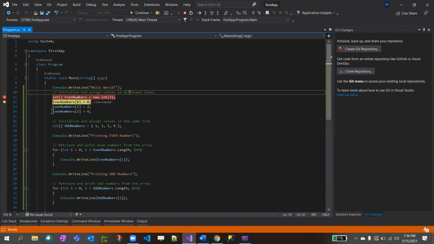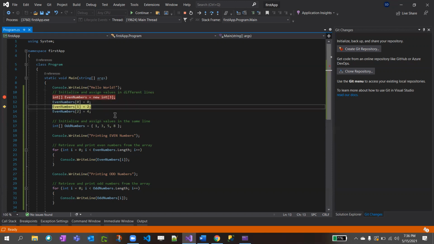And here I'll do F10 now. Breakpoint is a very important feature in real time. If you don't know about the application, you just put the breakpoint and see what is coming in, right? Since line number 12 got executed, if we hover on even numbers, it is 0 only. If I press F10 one more time, now I should see 0 and 2. The 4 has not executed yet, right?